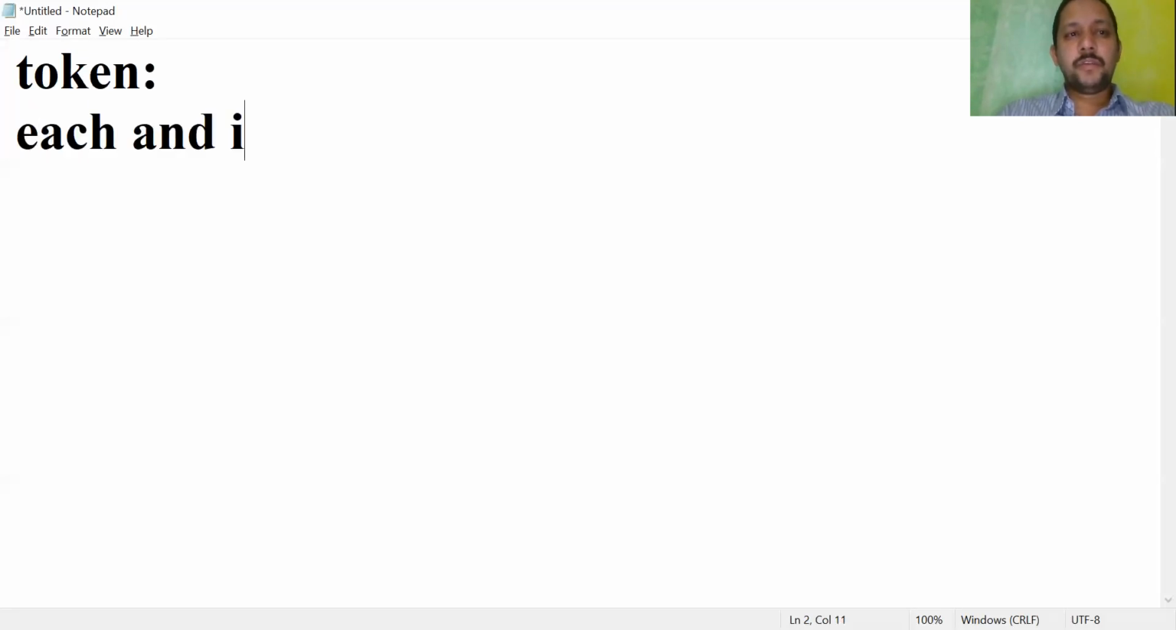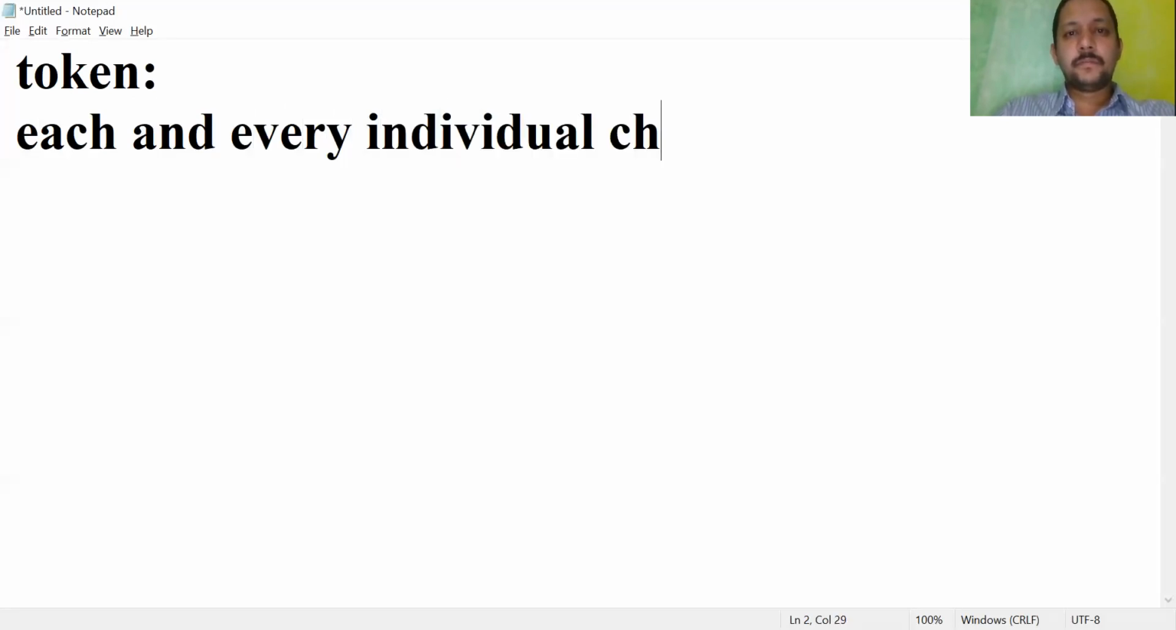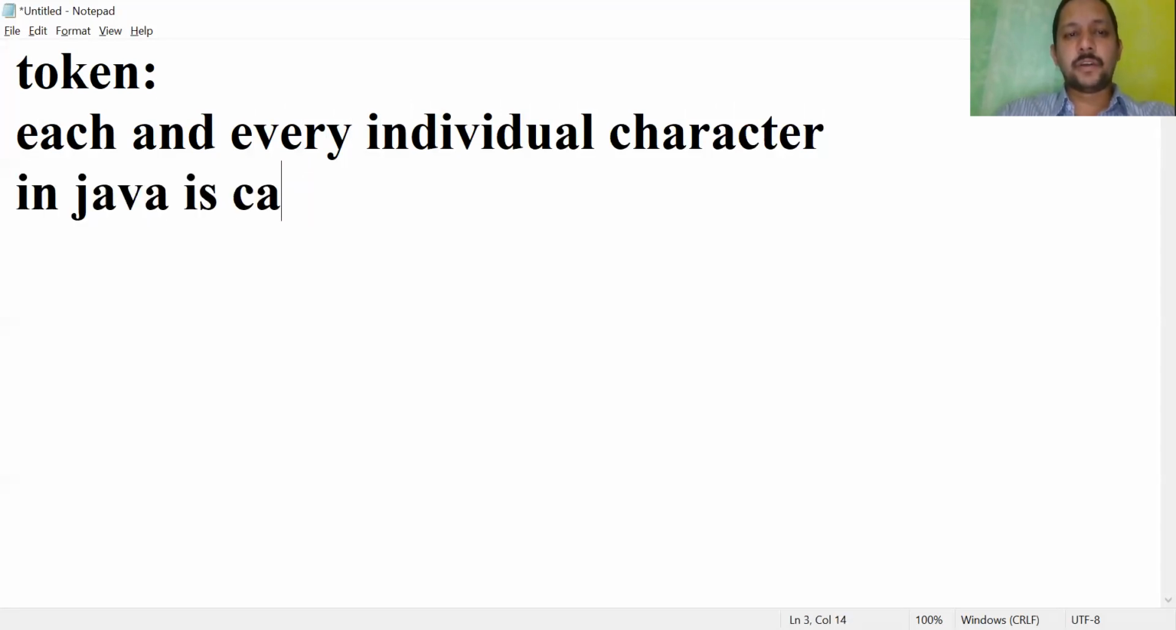Each and every individual character in Java is called a token. This is the definition. Each and every individual character in Java is called a token, or any smallest element. What are the different types of tokens available in Java?